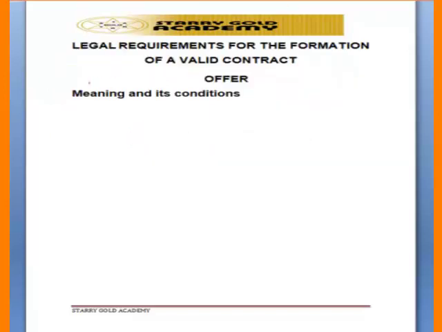Now let us go into legal requirement of a valid contract. Now for a contract to be valid, we have what we call legal requirement that must be fulfilled. Number one requirement is offer.